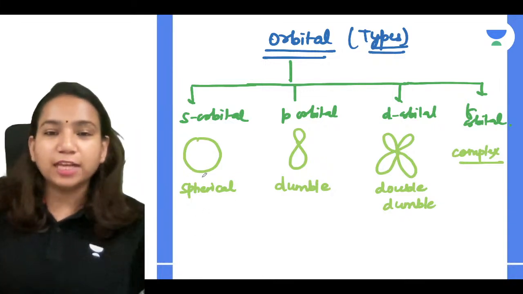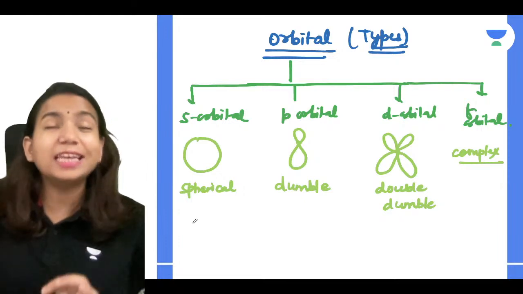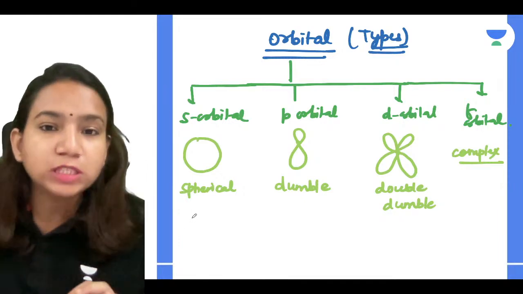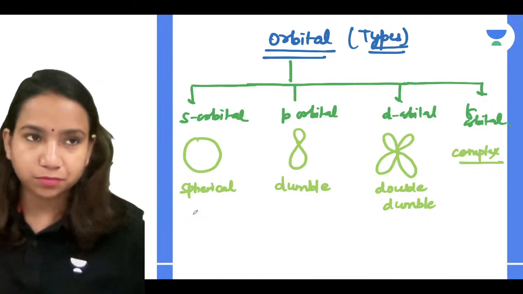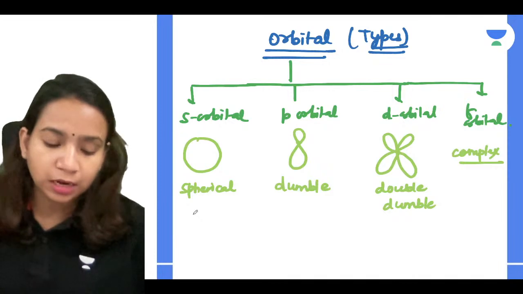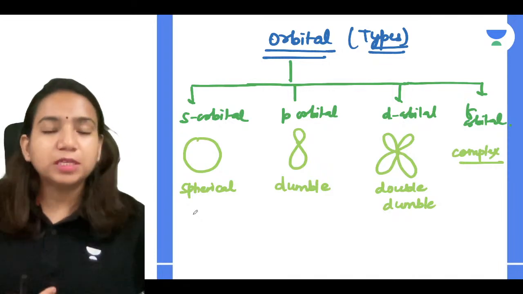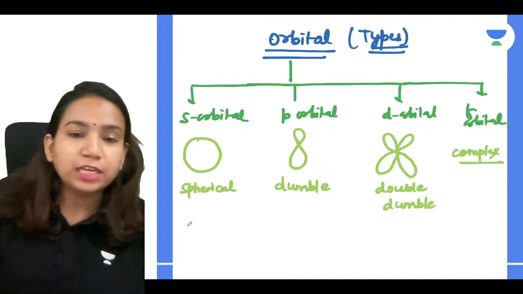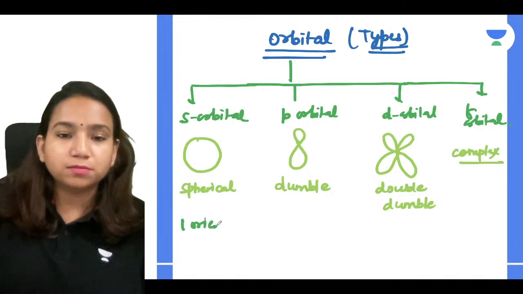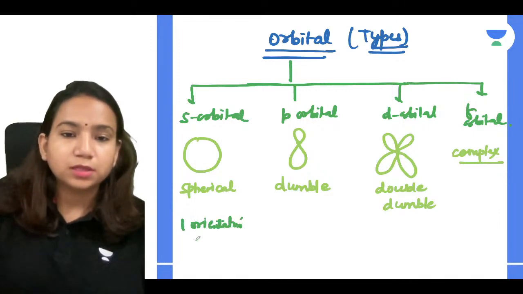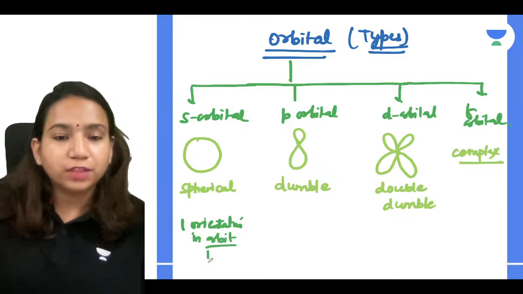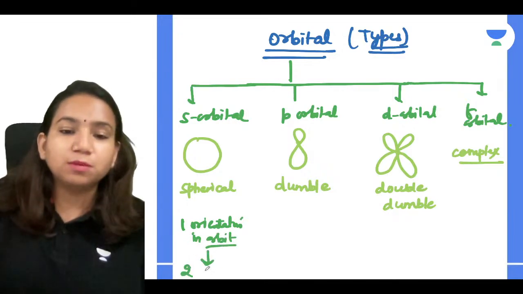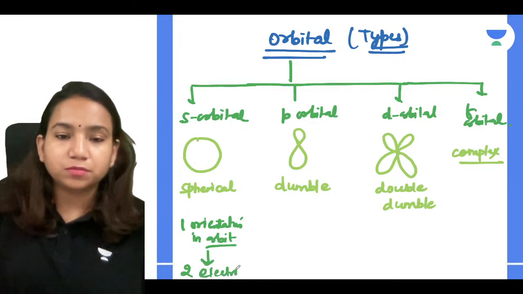So whenever spherical S orbital is present in any shell, because obviously you can relate that orbitals are present in an orbit, there is only one orientation in the orbit. Because of that, it can accommodate maximum 2 electrons only.